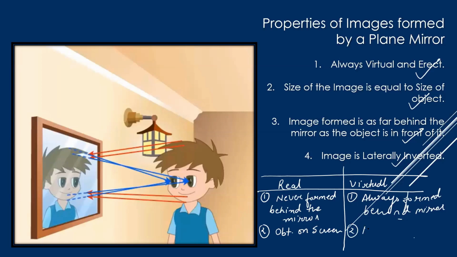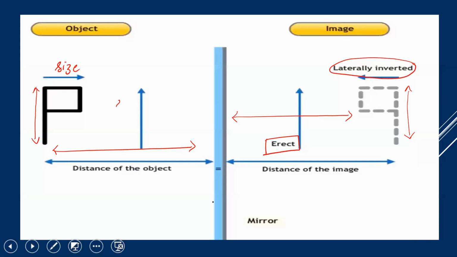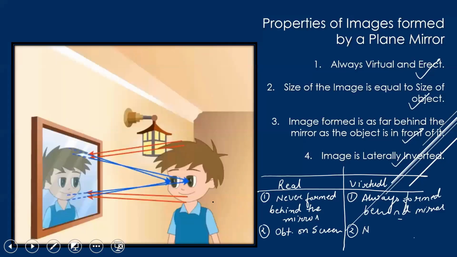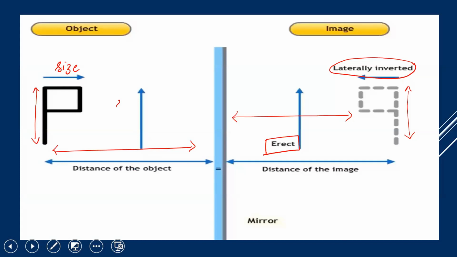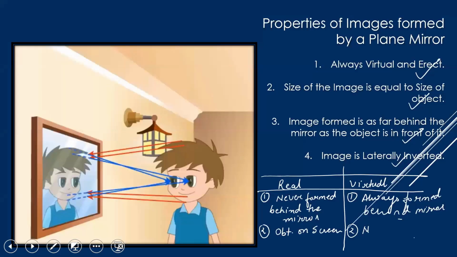Virtual images can never be obtained on a screen, because where is the image formed? The image is formed behind the mirror, so we cannot obtain it on a screen.